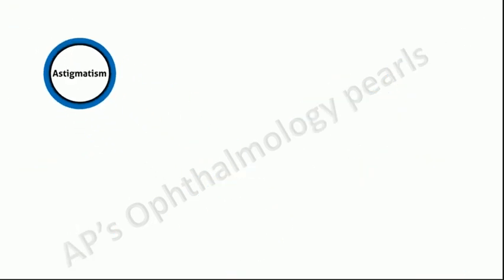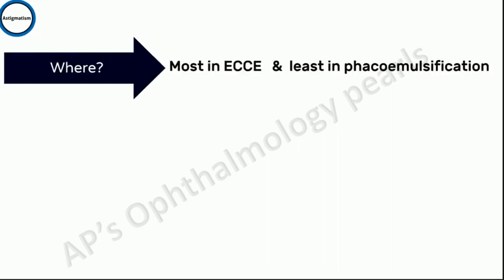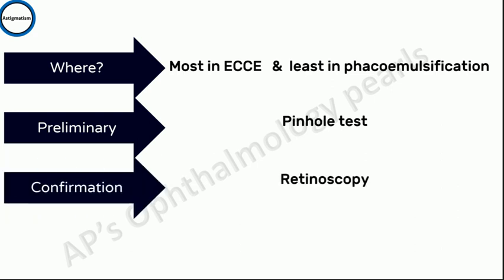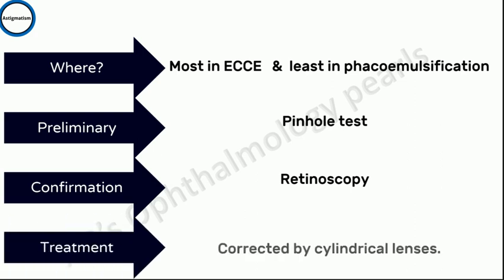Next is surgically induced astigmatism. The larger the incision, the greater is the degree of astigmatism. Hence, the greatest degree of astigmatism occurs in conventional ECCE, it is less in SICS and least in phacoemulsification. If suspected, a pinhole test will tell you that there is a refractive error if vision improves, but not the type of refractive error. Confirmation of the type of refractive error is done by retinoscopy, which is defined as the objective determination of the refractive state of the eye. Astigmatism is corrected by cylindrical lenses.